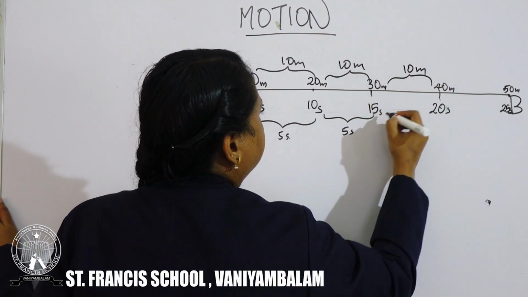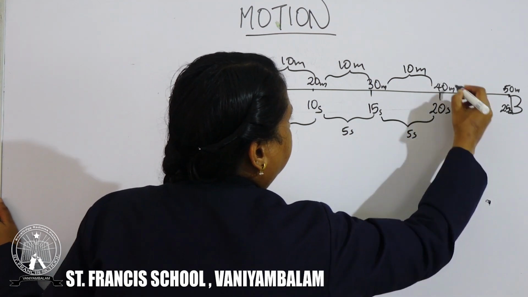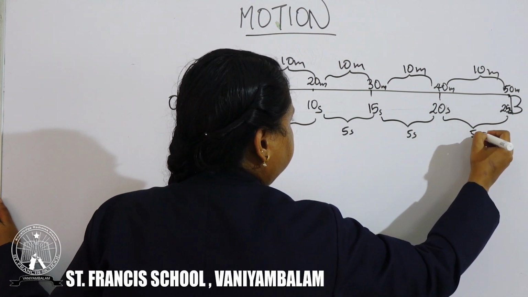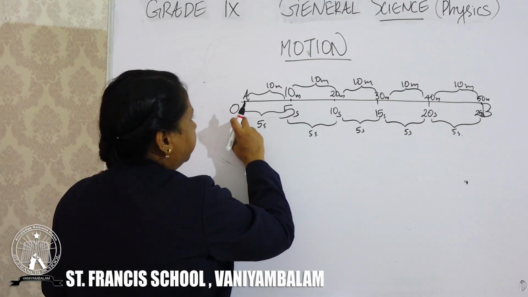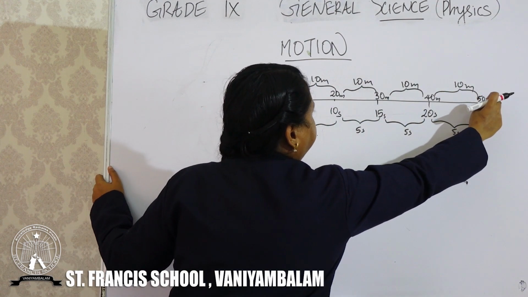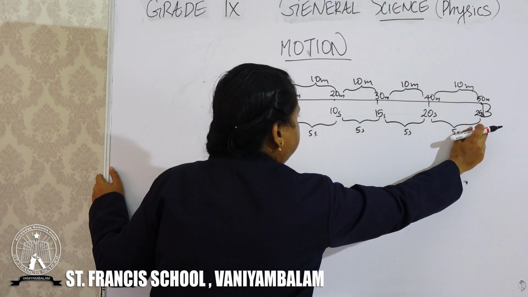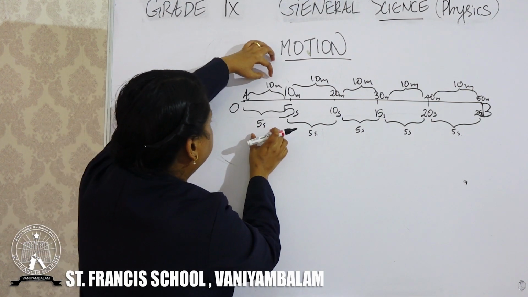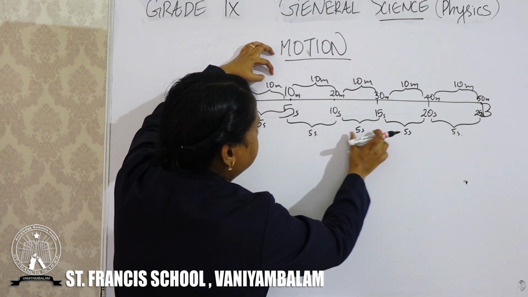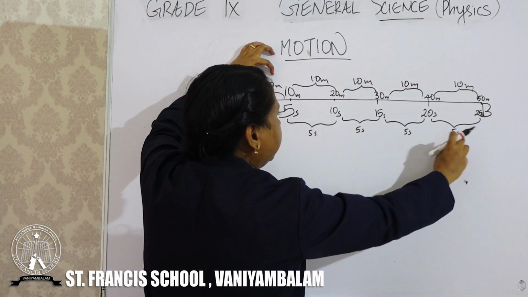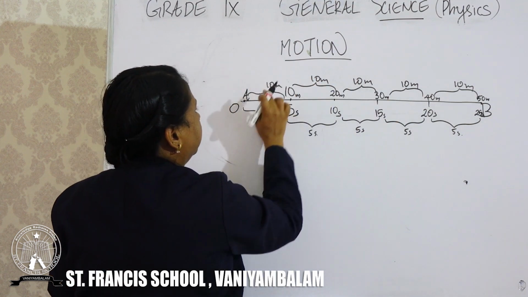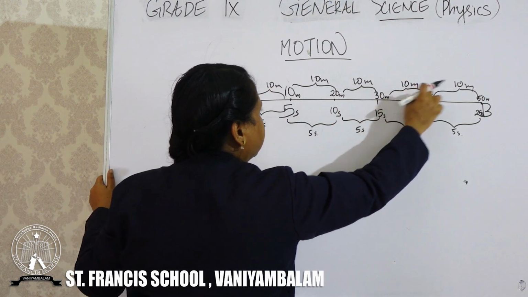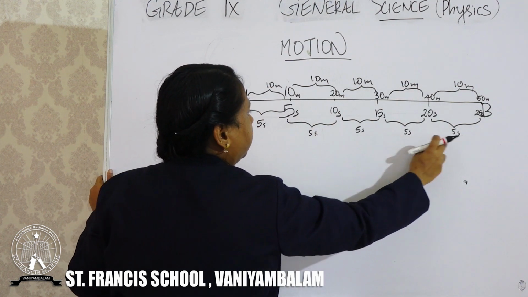The object covered a total of 50 meters within 25 seconds. But in between, he took 5 seconds, 5 seconds, 5 seconds, equal intervals of time, and equal distance. He covered equal distance in equal intervals of time.